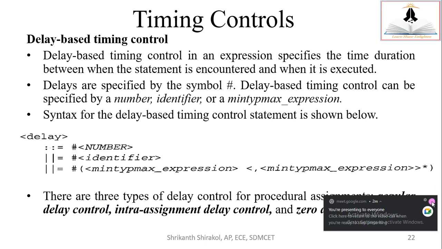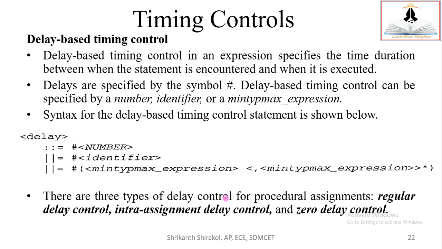So delay based timing control goes like this. It is an expression that specifies the timing duration between when the statement is encountered and when it is executed. It's like when it should execute, that you'll be deciding on the basis of this delay based timing control. So delays are specified by the symbol hash. Always remember this. So symbol hash represents the delay specification, and it can be specified by a number, identifier, or min typ max expression. Anything it can be.